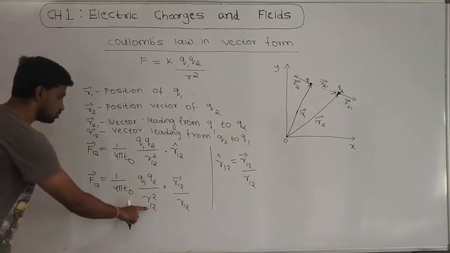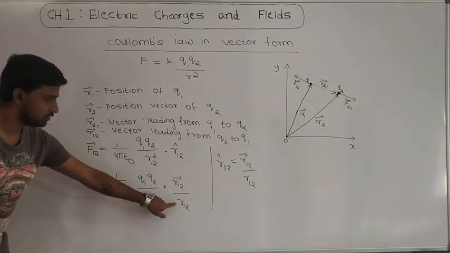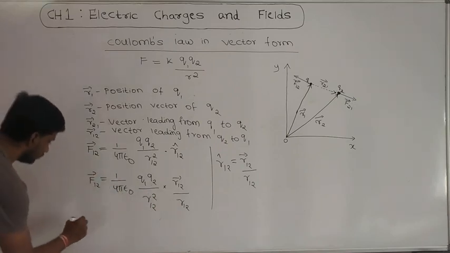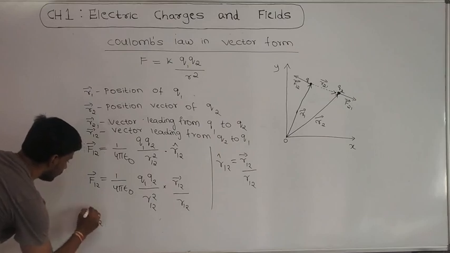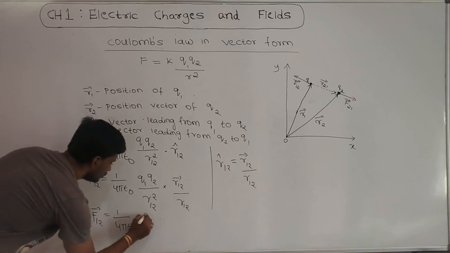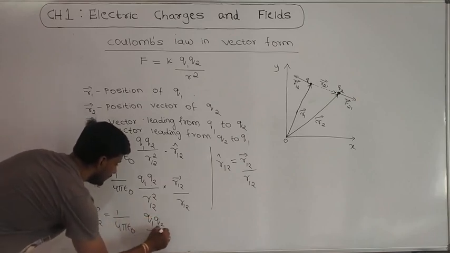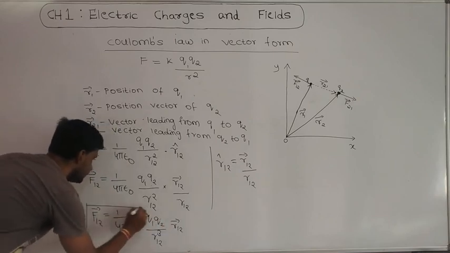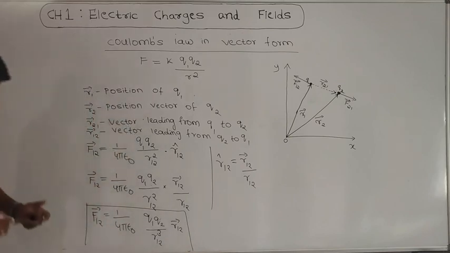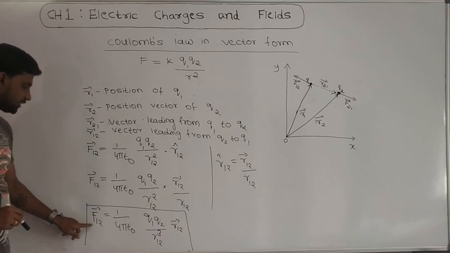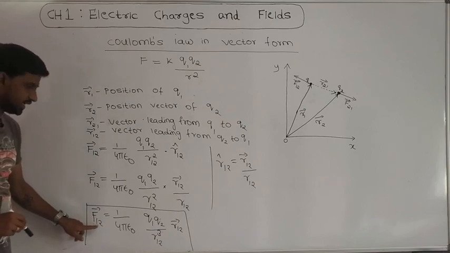So here, R12 square into the magnitude of R12 will be R12 cube. So finally we will get F12 vector is equal to 1 by 4 pi epsilon naught, Q1 Q2 divided by R12 cube, into R12 vector. So this is the representation of force. That is Coulomb's law in the vector form: force acting on first charge due to the second charge.